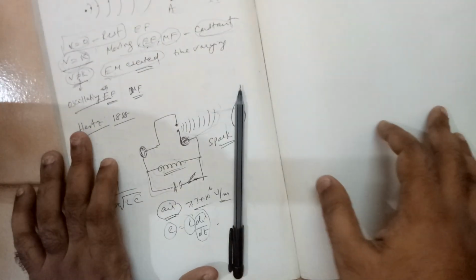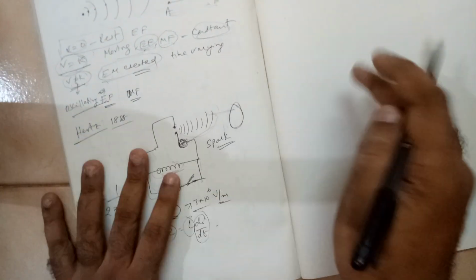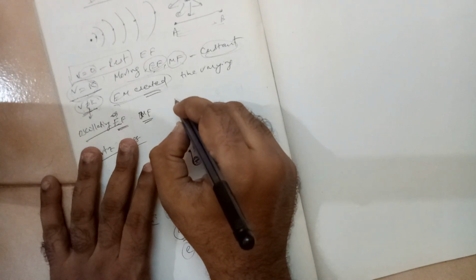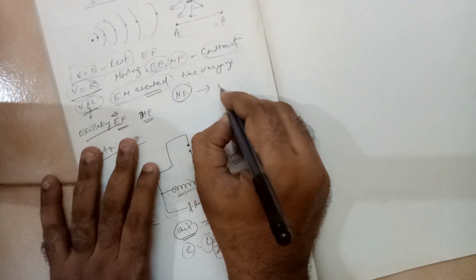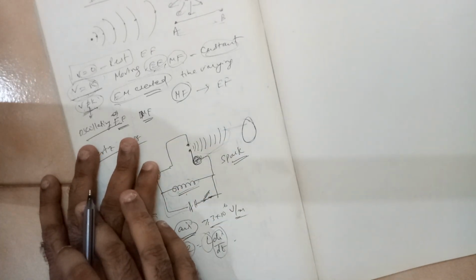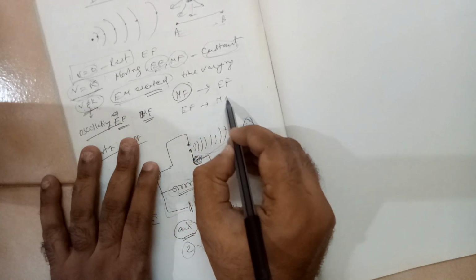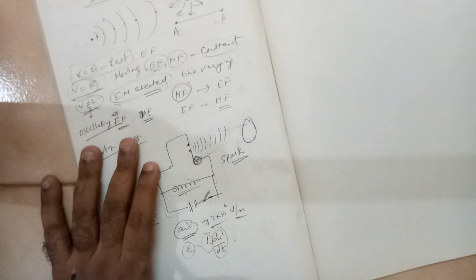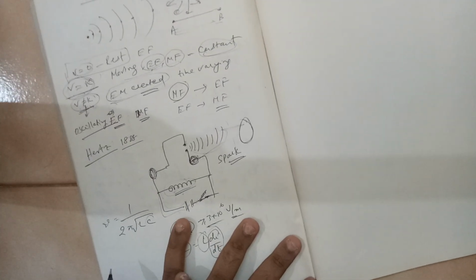Now see, one good property of electromagnetic waves is that a changing magnetic field will give rise to an electric field, right? And a changing electric field gives rise to a magnetic field. This we have seen in our previous discussion. In the previous video I have discussed that.